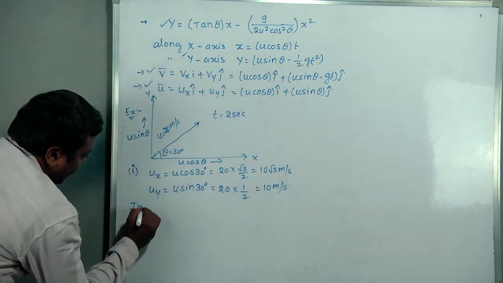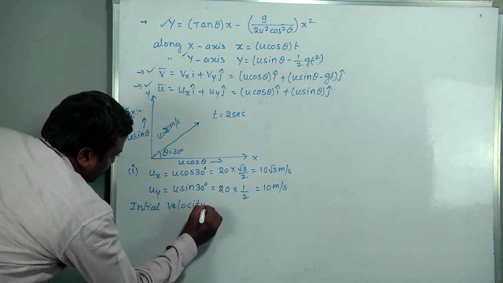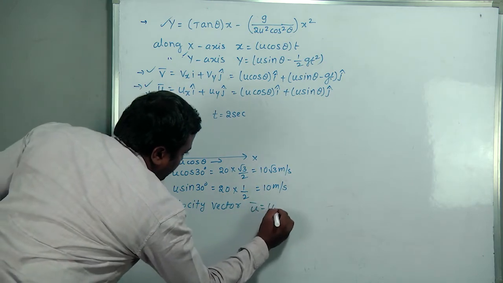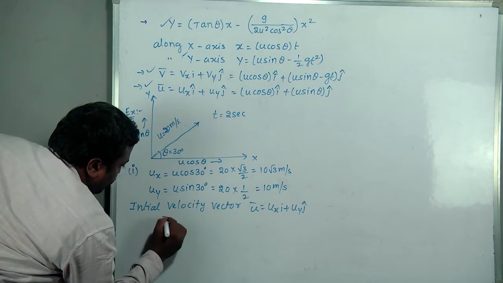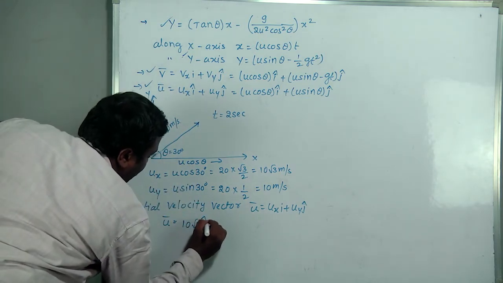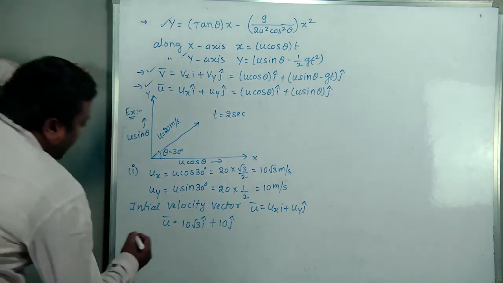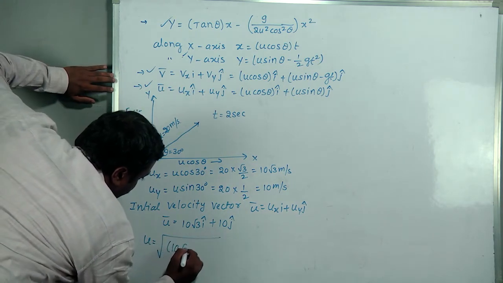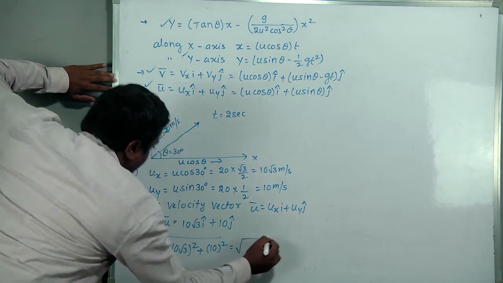Therefore, the initial velocity vector u bar equal to ux i plus uy j. u bar equal to ux, how much value we got? 10 root 3 i plus 10 j cap. Okay. Magnitude form also: u equal to square root of (10 root 3)² plus 10².